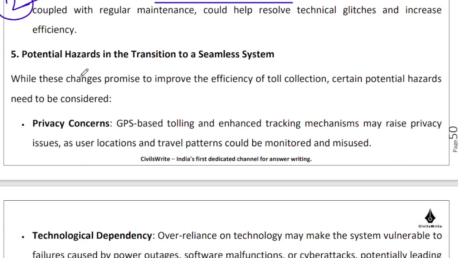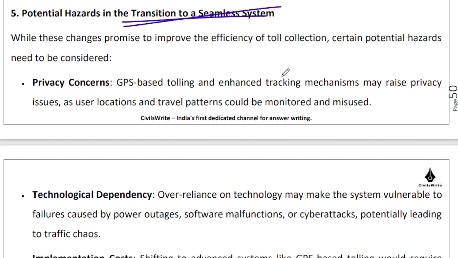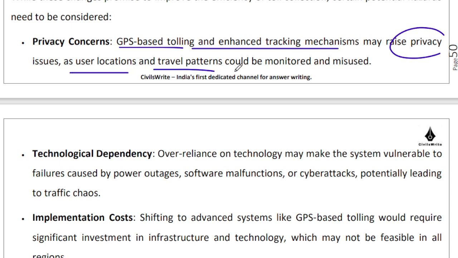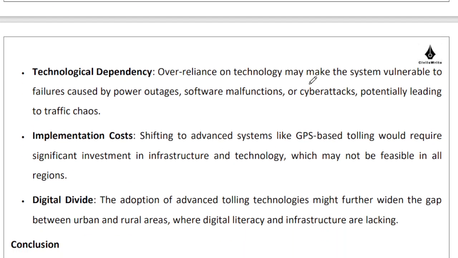Now, what is the potential hazard in transition to a seamless system, especially the GPS one? So there are certain hazards, right? With GPS based tolling and enhanced tracking mechanism, there will be privacy related issues, because users' locations and their travel patterns will be monitored. And if this data gets leaked, then whose responsibility is it?